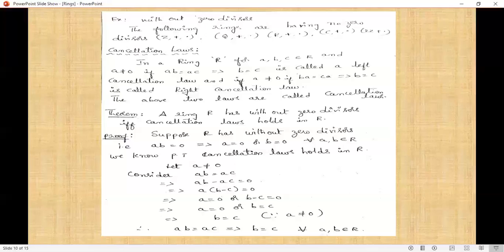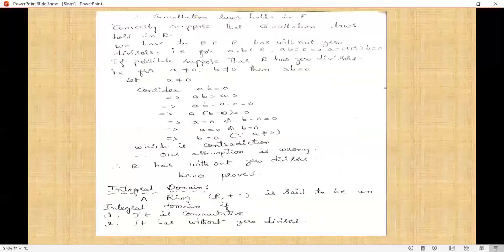That means a = 0 or b - c = 0, implies a = 0 or b = c. But we are taking a ≠ 0, implies b = c. Therefore, ab = ac implies b = c for all a, b belongs to R. Therefore, cancellation laws hold in R.